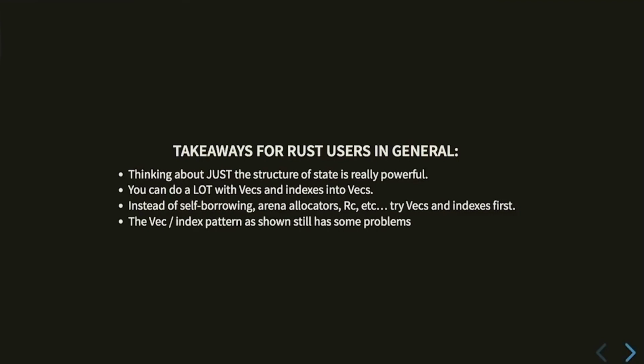However, it still has some problems. If you do that, when you get an index to something in your vec of members, or your vec of nodes, or whatever, if it's a graph, and you delete one, that index is still valid. And if you think about this, this is kind of like use after free.